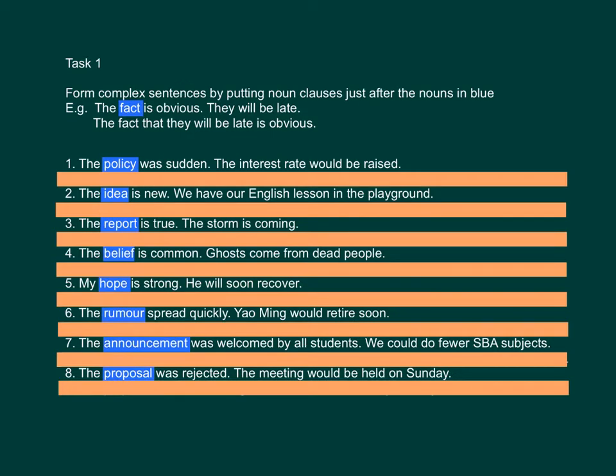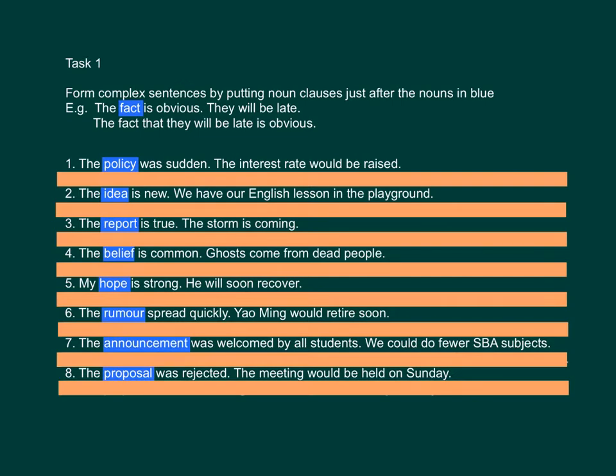The report is true. The storm is coming. The belief is common. Ghosts come from dead people. My hope is strong. He will soon recover. The rumor spread quickly. Yao Ming would retire soon.